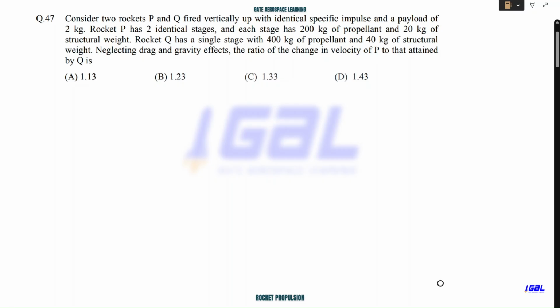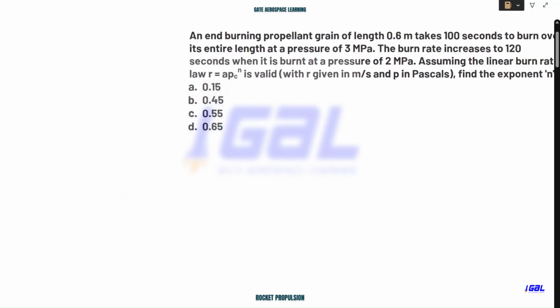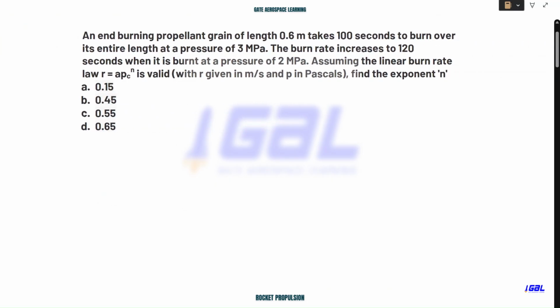I'm 100% sure. I'm assuming that some students will be having a doubt on the burning rate law because I have not given it in terms of numericals. So it will be very much clear at the end of this lecture. Okay, so let me start with this question. I think I gave this question to you in the last lecture to solve, but let's see the solution.